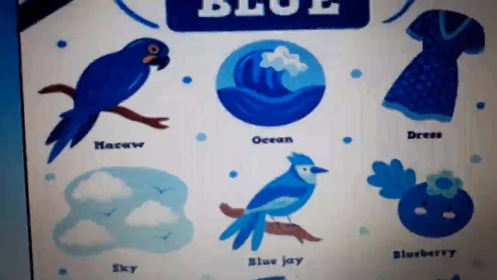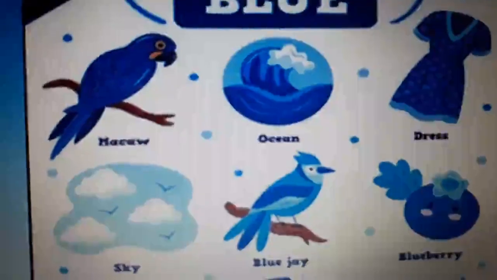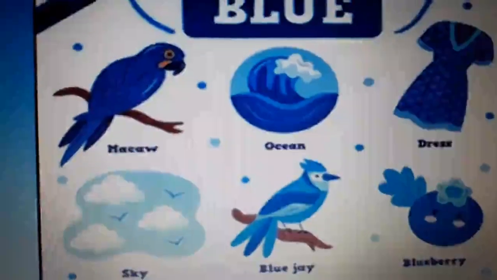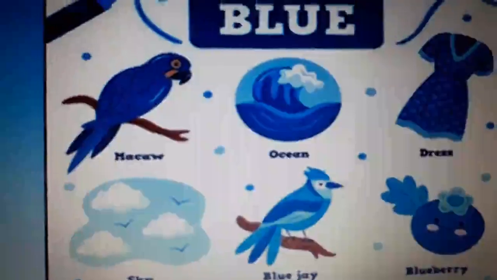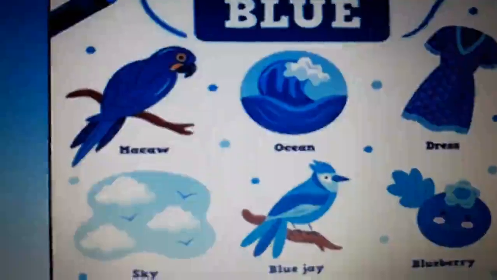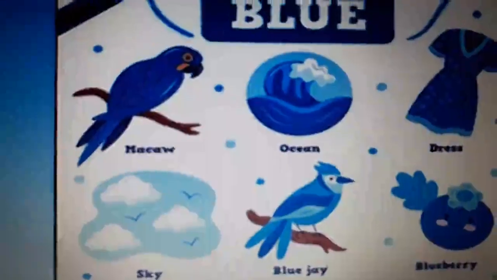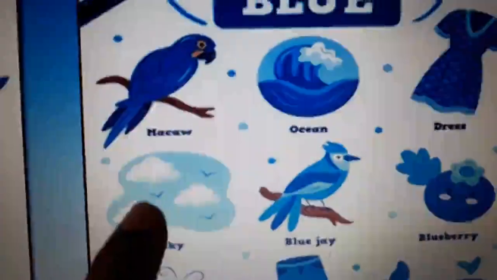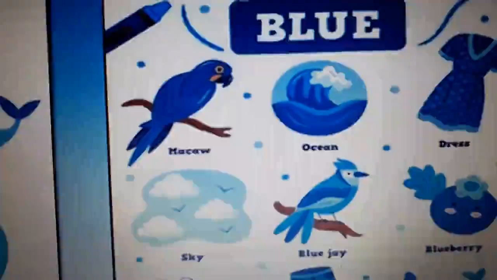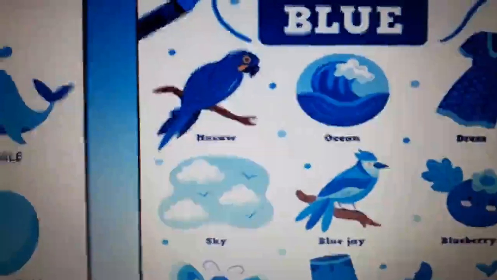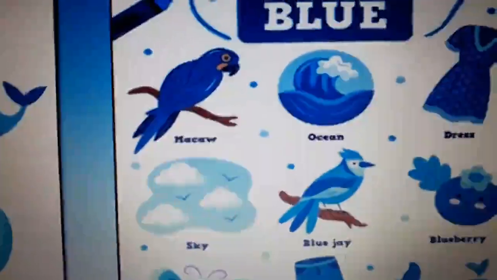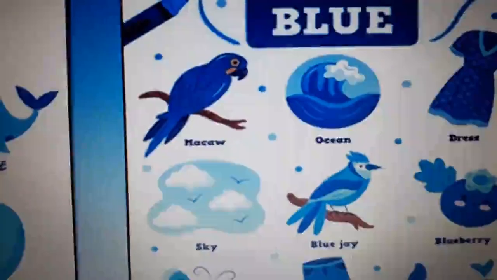Oceans. I told you, पानी जो होता है, जो सी हैं, oceans हैं, rivers हैं, the water it has is colorless. उसमें कोई color नहीं होता water में. अब आप water drink करते हो, क्या वो blue color का होता है? No. But because the sky is blue, तो sky का जो reflection उस पानी में आता है, because of that water looks blue in color. Clear?